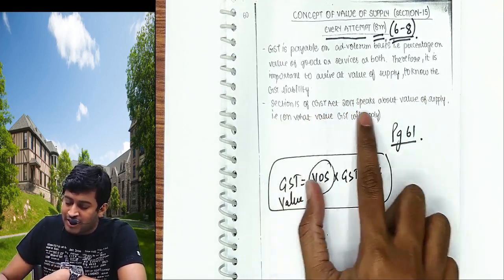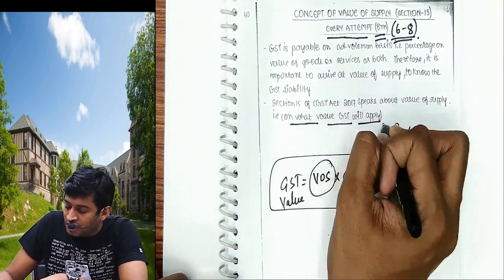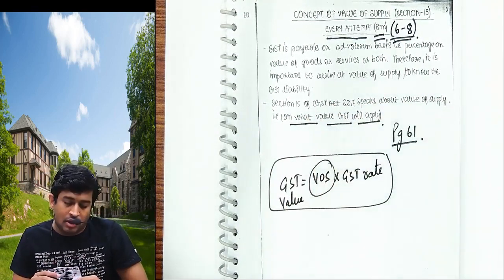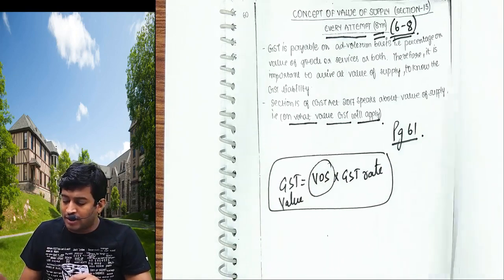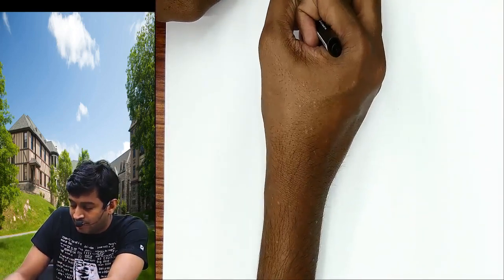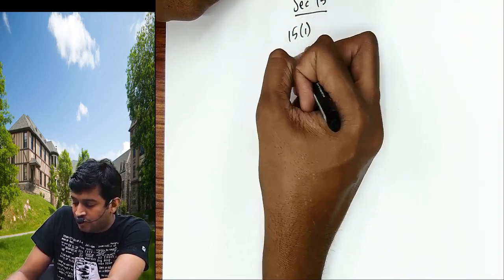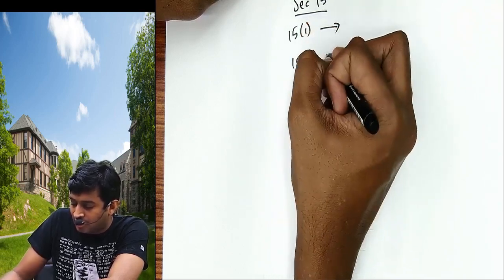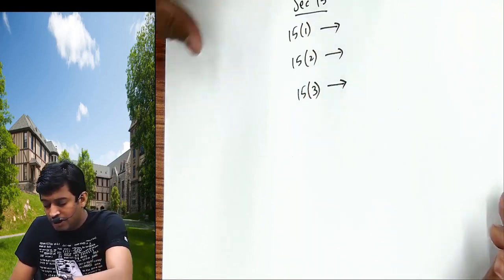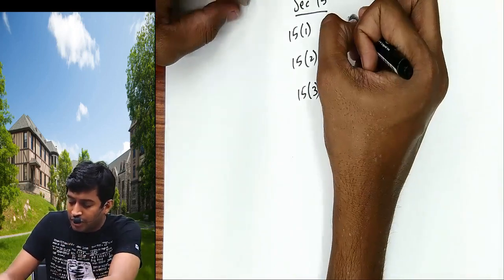Section 15 of the CGST Act speaks about value of supply, that is, on what value GST will apply. We have to cover that. Now listen. In Section 15 we have three categories: 15.1, 15.2 and 15.3. Three subsections. Be careful: 15.1, 15.2, 15.3.